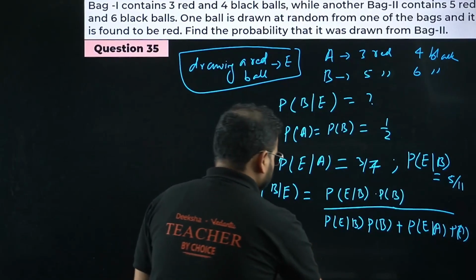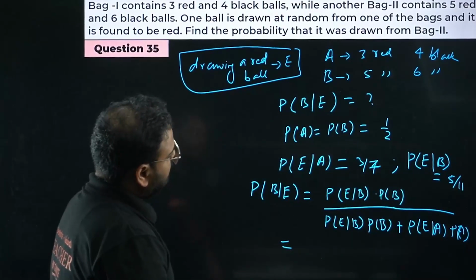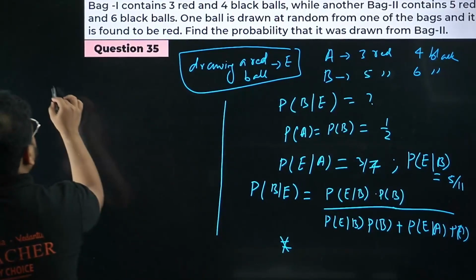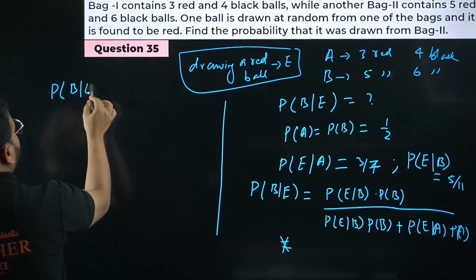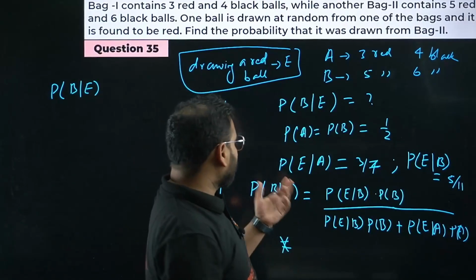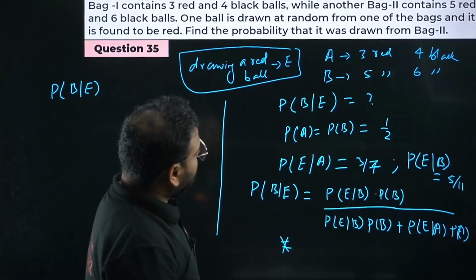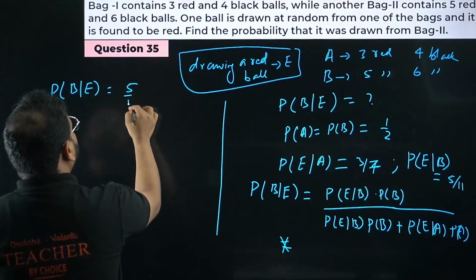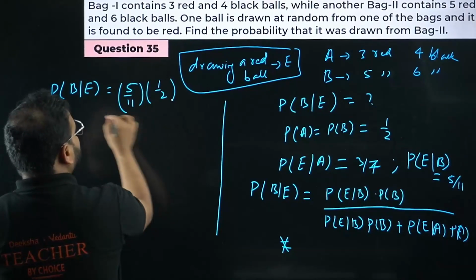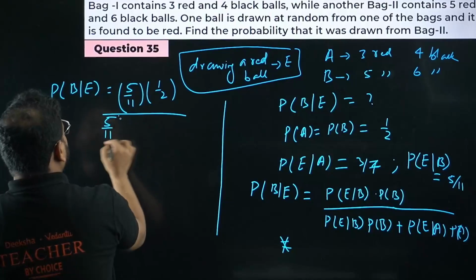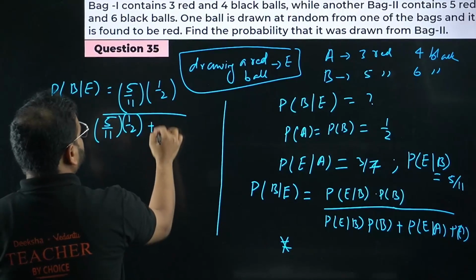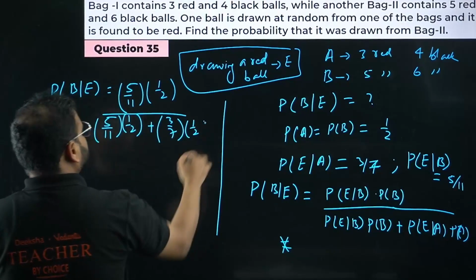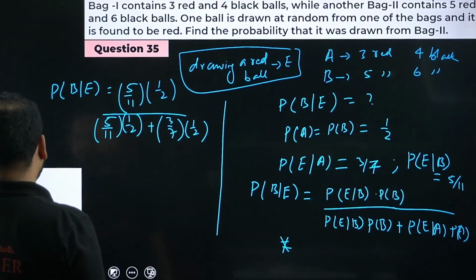So what we have over here is simple. I can write it over here, there is more space. The chance of picking the red ball from bag number 2 is P(E given B), which is 5 by 11, times 1 by 2, divided by 5 by 11 times 1 by 2 plus the other one, 3 by 7 times 1 by 2.